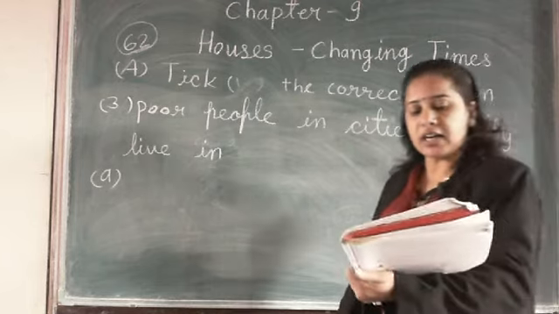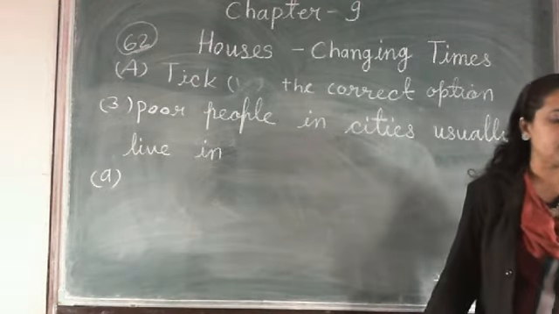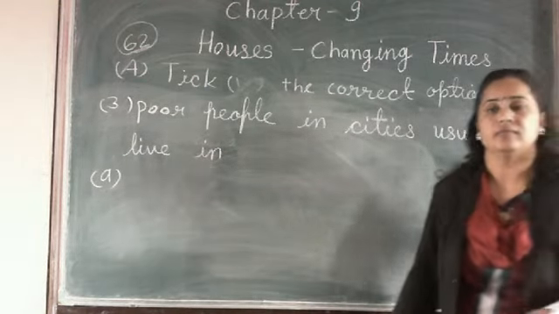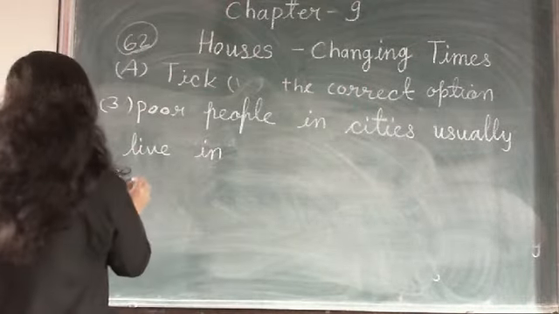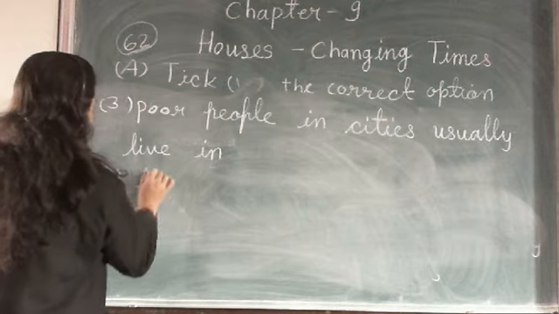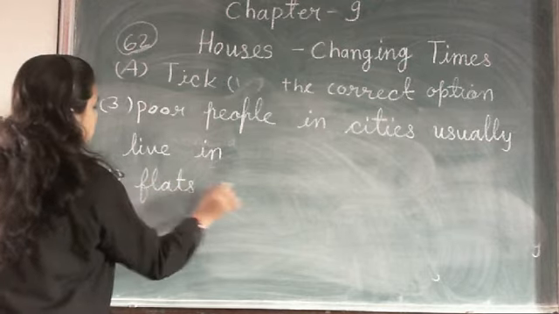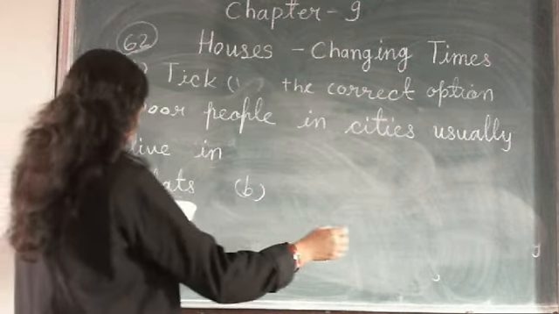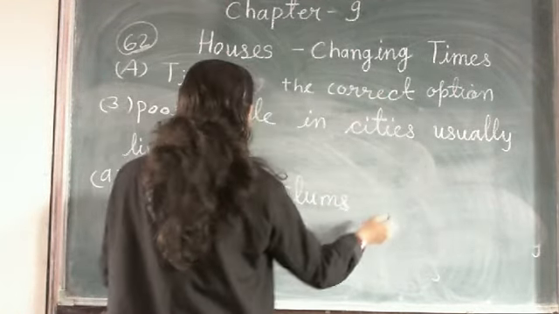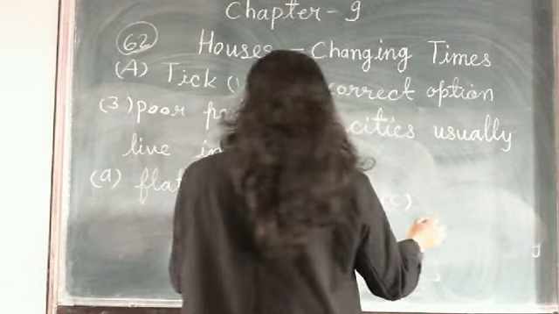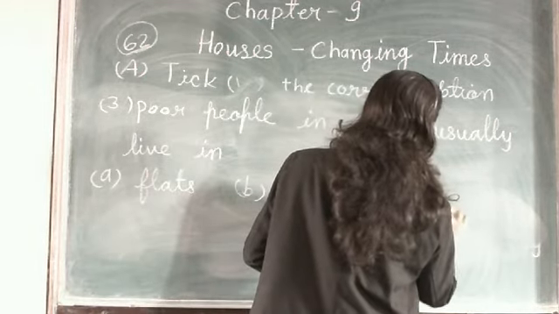Now the question: poor people in the cities usually live in A. Flats, B. Slums, C. Havelis.